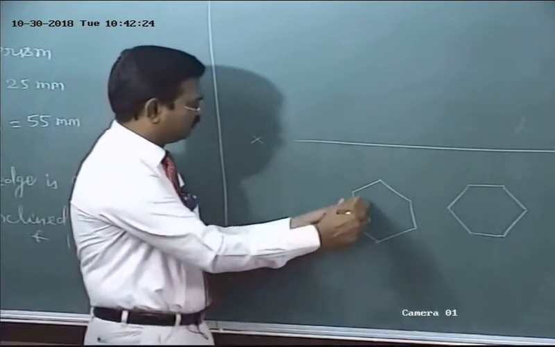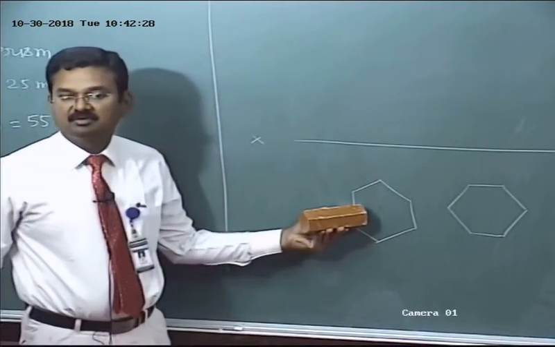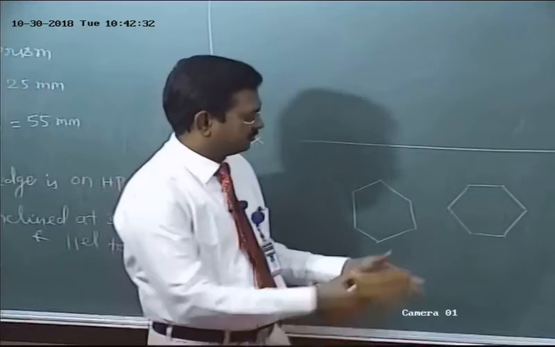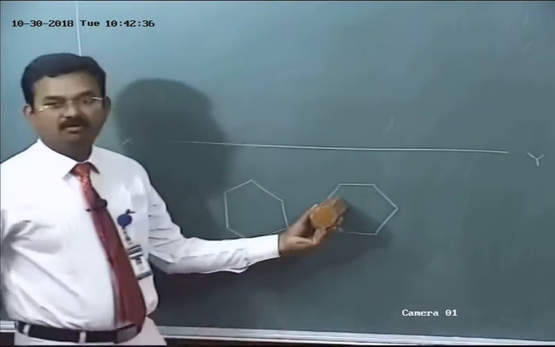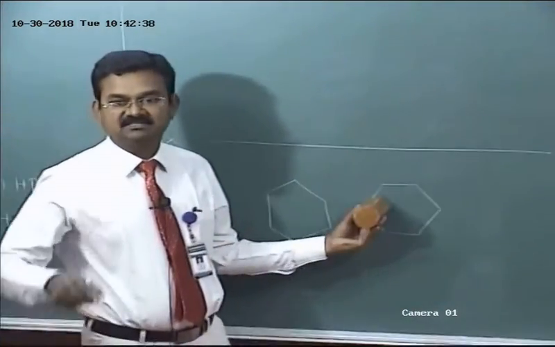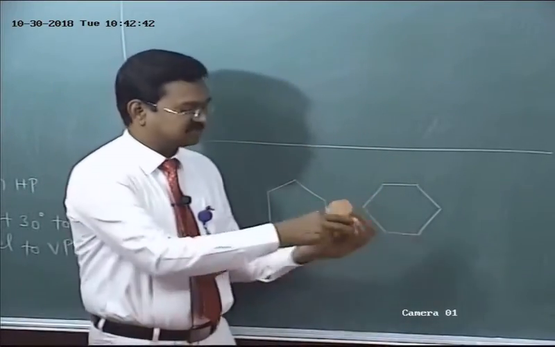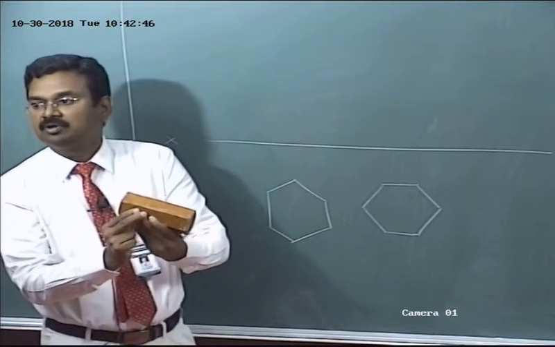Are you able to follow me? See, tilt it. So one base edge will rest on HP. For the second case, if you construct the hexagon like this, tilt the axis, which is actually inclined at an angle 30 degree to HP.